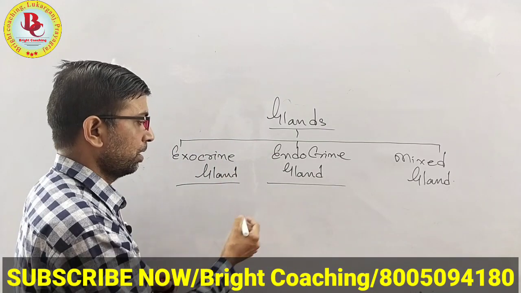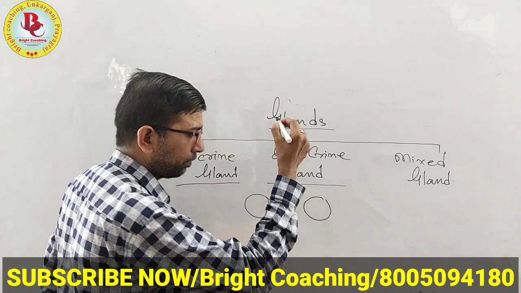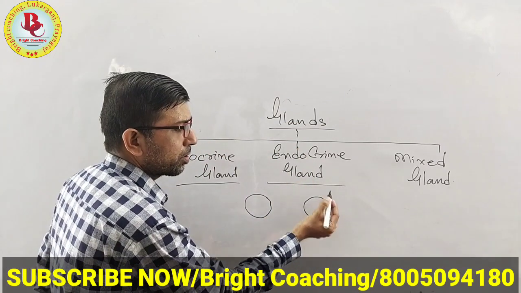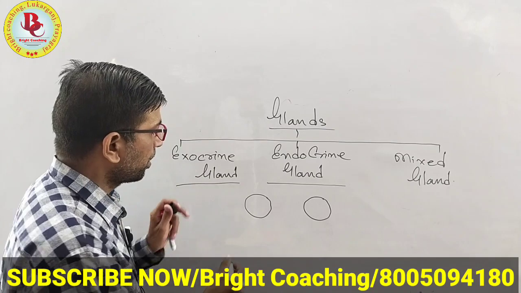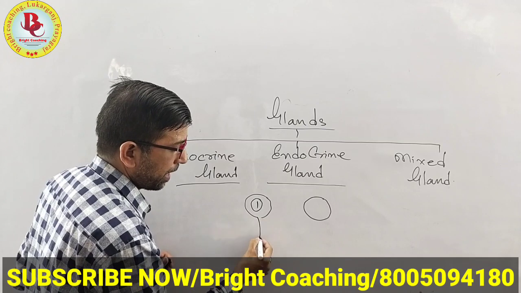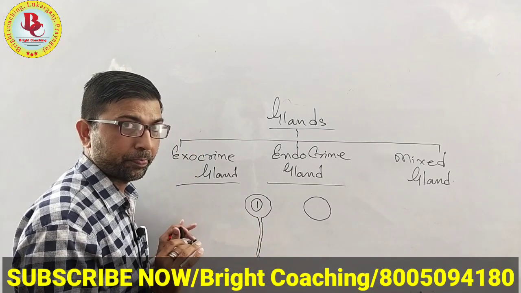Let us start. Suppose I draw a circle. Suppose these are the 2 glands. The number 1 gland has vessels, that means a tube-like structure with it.